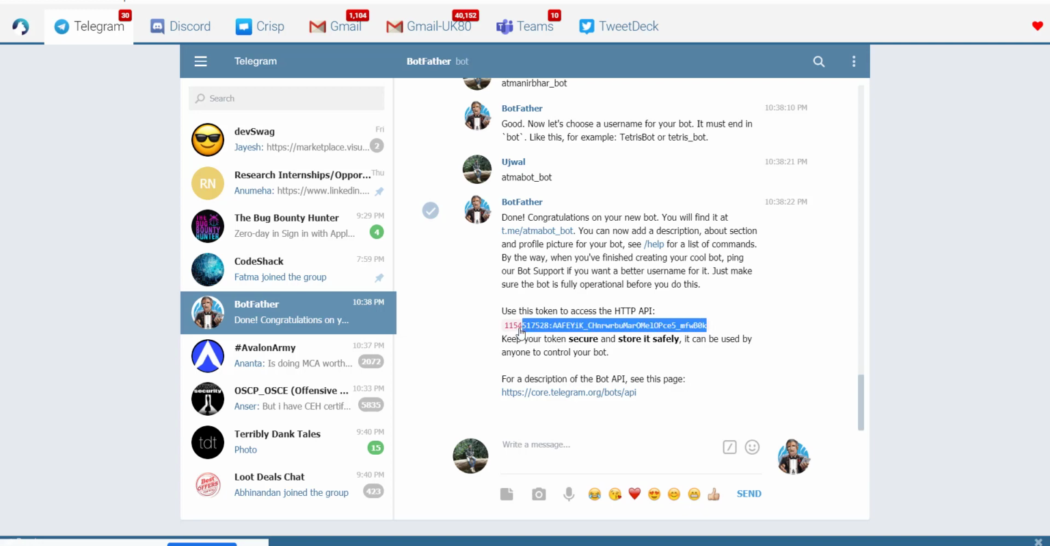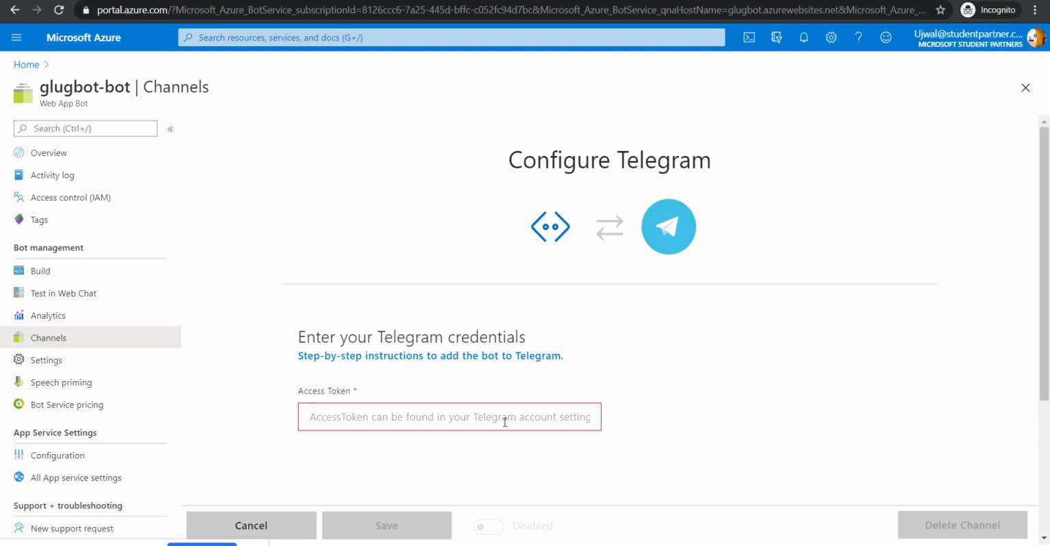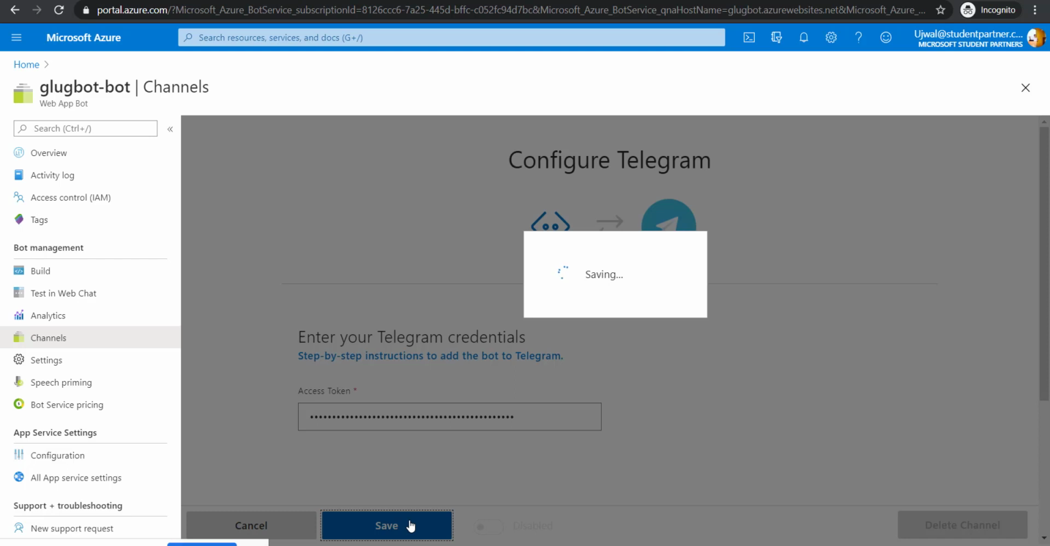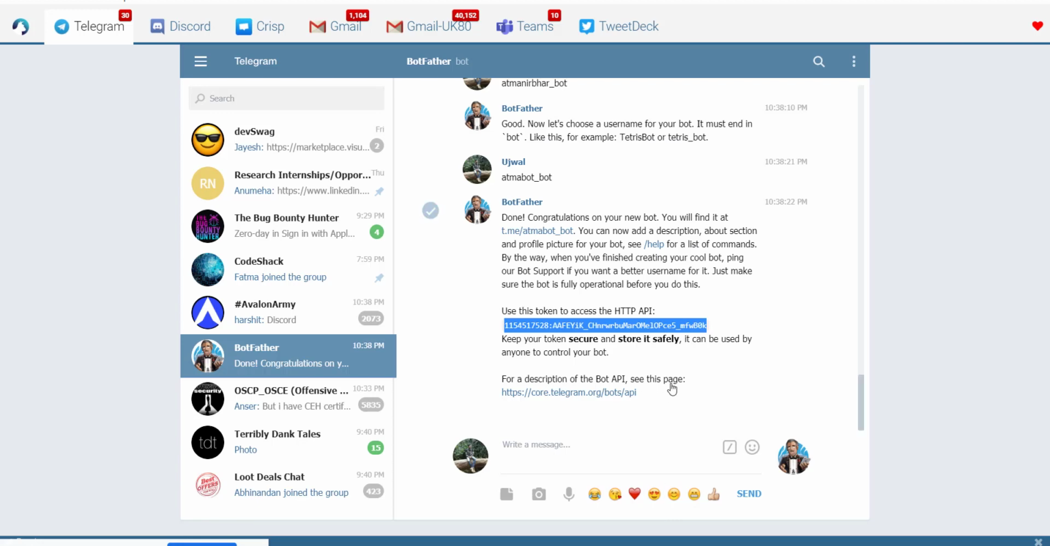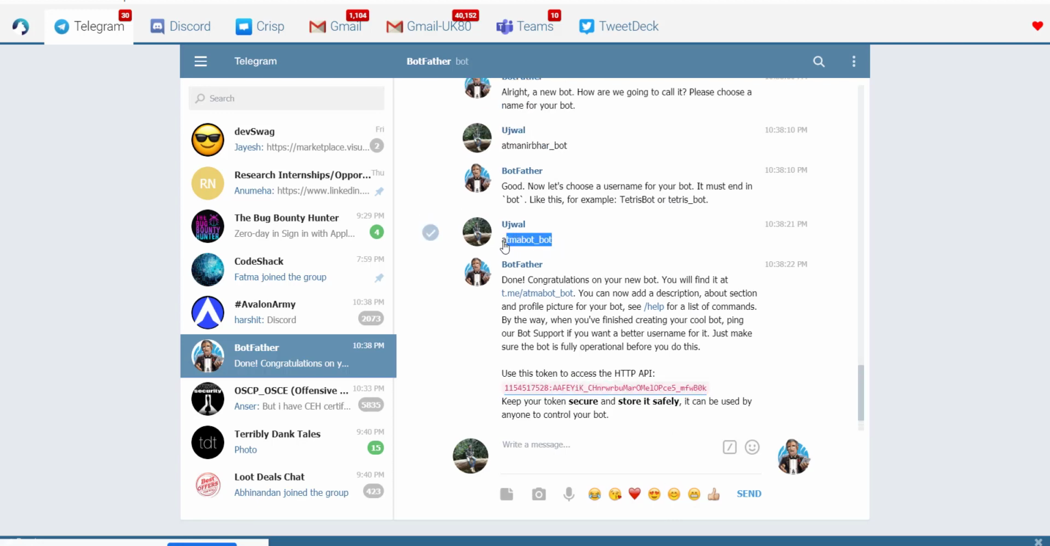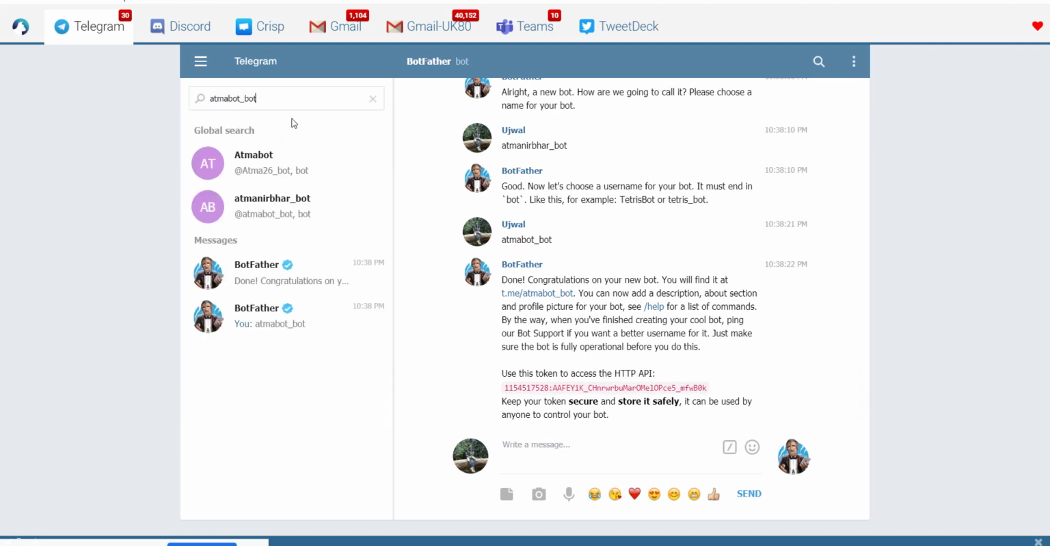We get an API token for the HTTP API call. We just have to copy it, then go back and paste it. That's all, and save it. The chatbot which you created is now connected to Telegram, and anyone in this world can use it. So it's saved. The ID of it is Atmabot underscore bot. Let's search it and see if we find it.